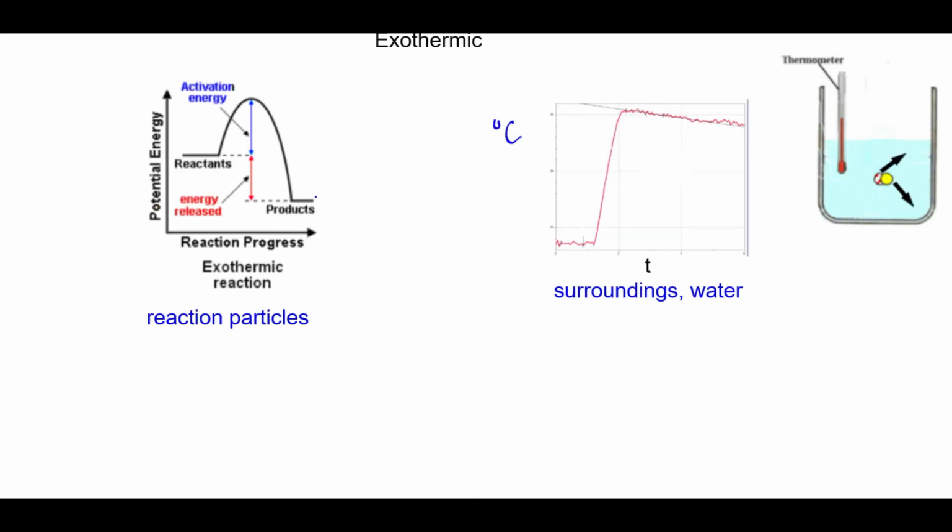The opposite is true for our exothermic reactions. I am putting a little bit of energy in to break those bonds, but then when they reform, energy is released, and so the temperature of the water is going to increase. The excess energy is going to be given off in the water, and that's going to cause the temperature to go up. And this is what a graph looks like if you're measuring the temperature of the water.